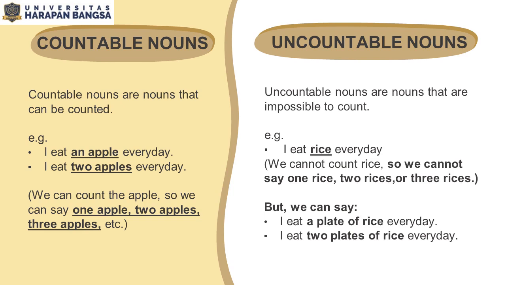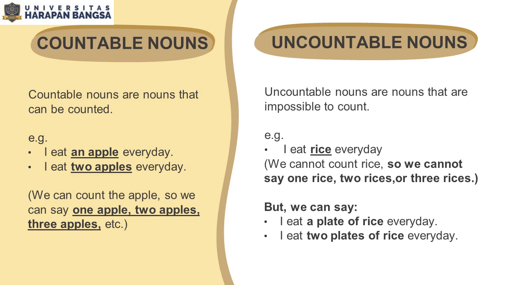For example, I eat an apple every day. I eat 2 apples every day. We can count the apple. So, we can say 1 apple, 2 apples, 3 apples, etc. Because apple belongs to countable nouns.